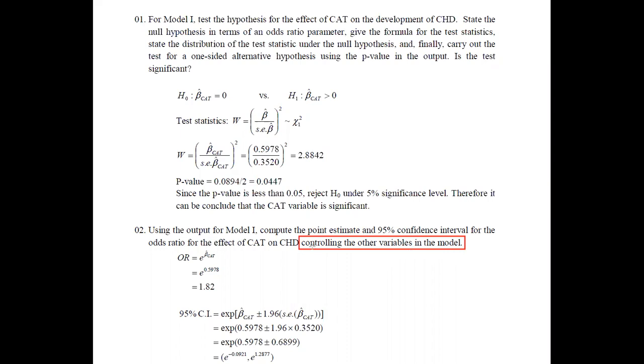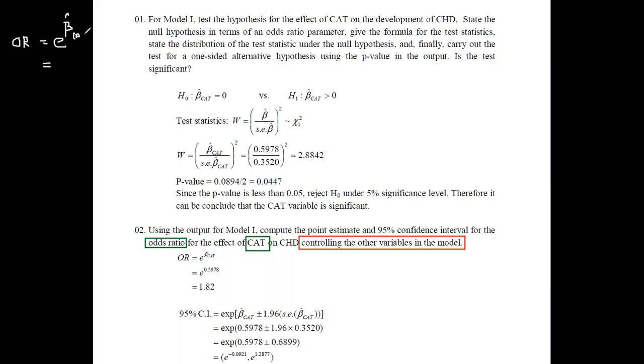It means that here we do not need to test for the effect of any other variables in the model. Here we just need to identify the effect of the cat variable on the variable CHD. This is the study variable. Since we need to identify the odds ratio for the effect of cat, we have discussed that the odds ratio is defined as the exponent of the beta. Therefore, this is actually the beta hat obtained for the cat variable.